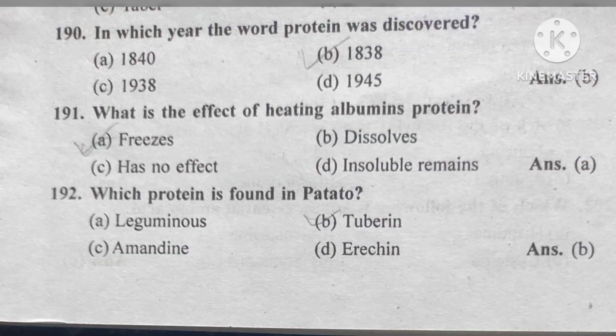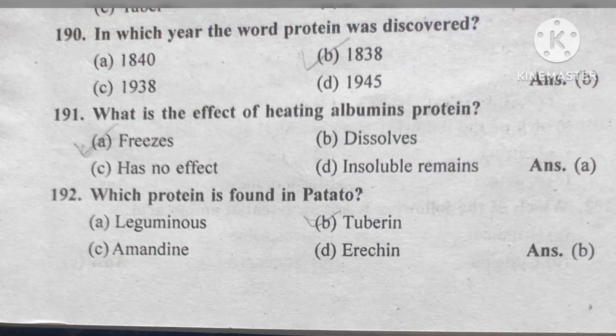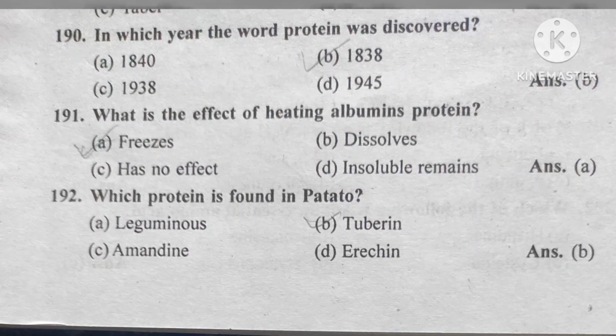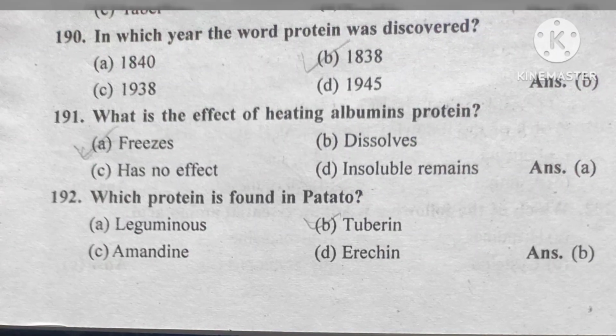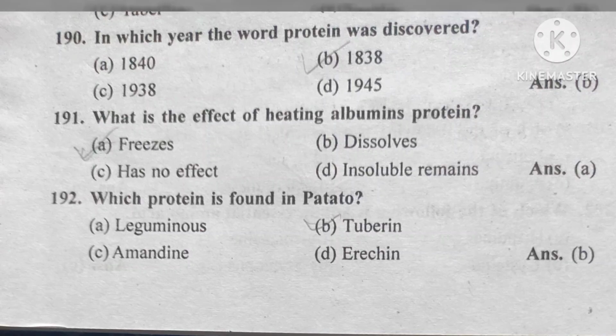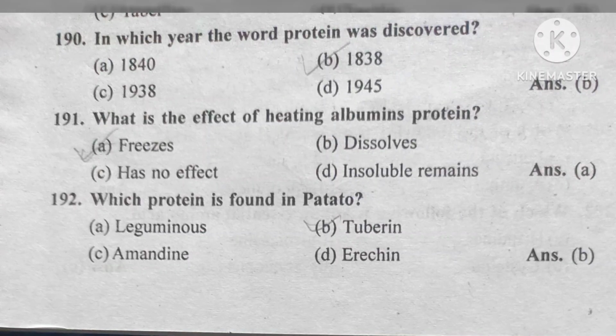Question number 190. In which year the protein word was discovered? Option B, 1838. Question number 191. What is the effect of heating albumin's protein? Option A, freezes. Question number 192. Which protein is found in potato?